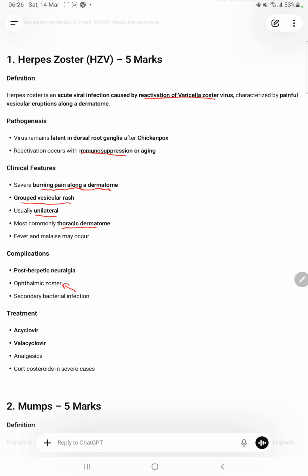Ophthalmic zoster can lead to blindness and secondary bacterial infection. Management is by acyclovir 5 times a day for up to 7 days, and along with acyclovir, analgesics can be given.